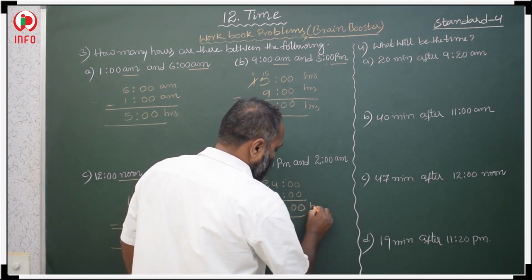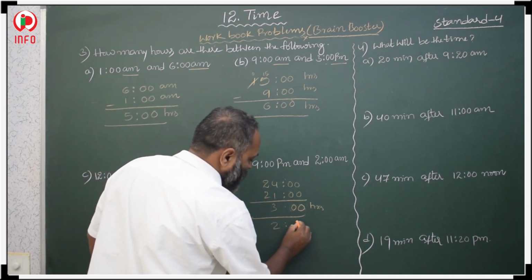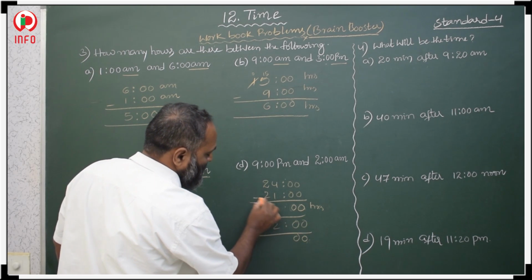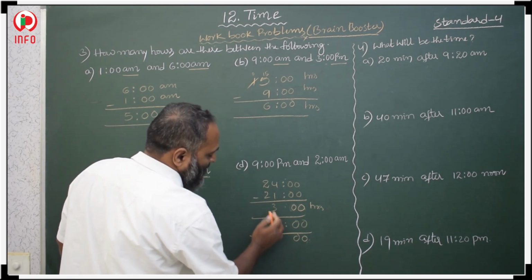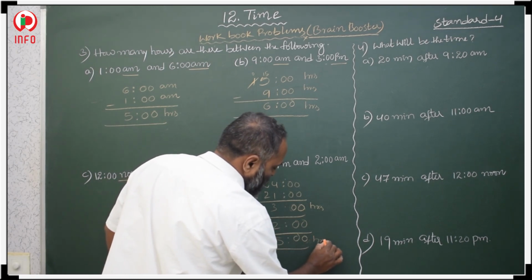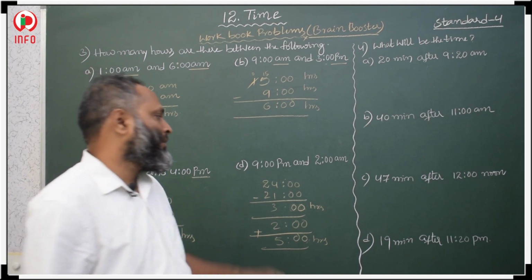First this is 3 hours, and more, here 2 am is there, no? So that 2 we should add. Then total, 3 plus 2, 5 hours. So the total time from 9 pm to 2 am is 5 hours.